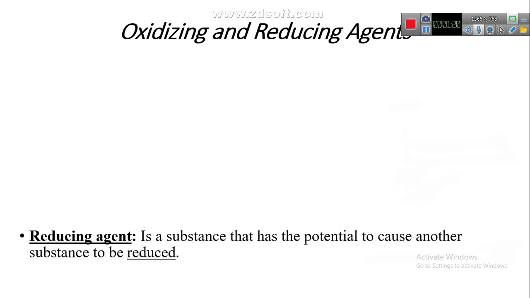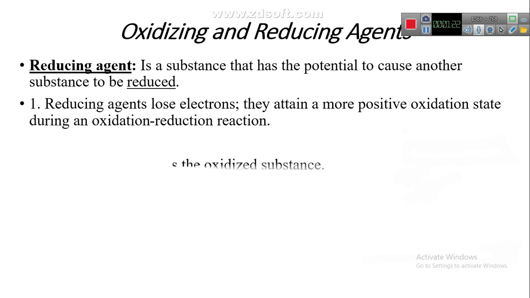The substance that wants to be more positive acts as a reducing agent. The reducing agent is the oxidized substance. The substance that is oxidized acts as a reducing agent.